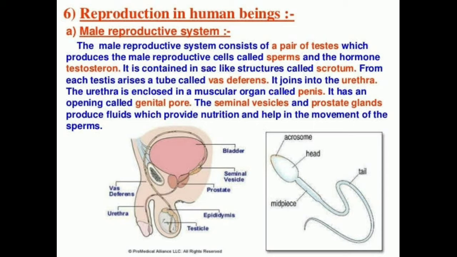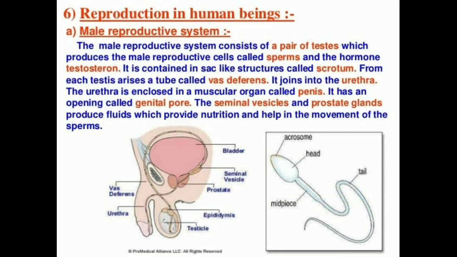The function of this is to make the male sex cells, that is the male gamete or sperms, and also to make the male sex hormone called testosterone. So the function of the testes is to produce the sperms, and also they will secrete the male sex hormone testosterone.